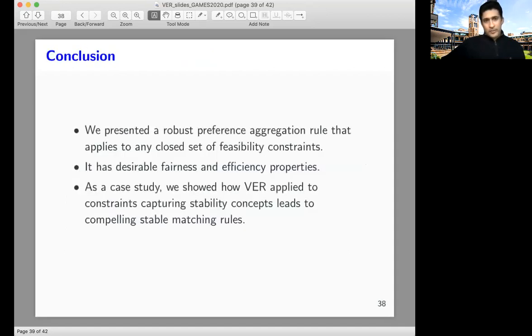So just to conclude, we presented a robust preference aggregation rule that applies to any closed set of feasibility constraints. It especially satisfies nice fairness concepts when the set of feasibility constraints is convex. And as a case study, we showed that VER, when applied to constraints capturing stability concepts, leads to stable matching rules, or desirable stable matching rules.